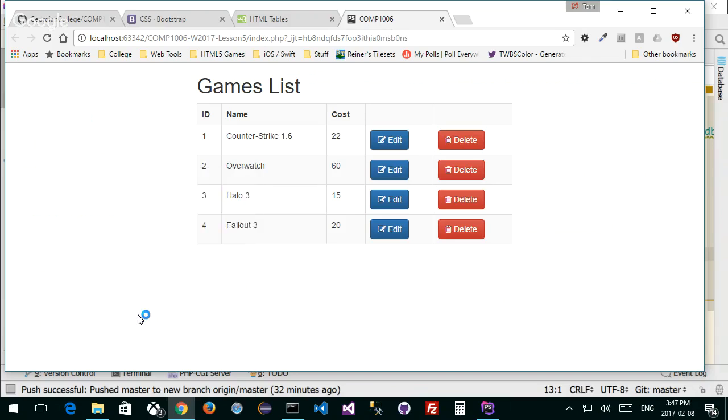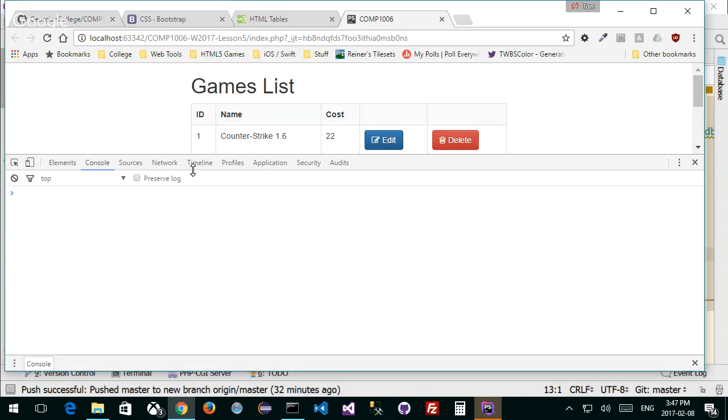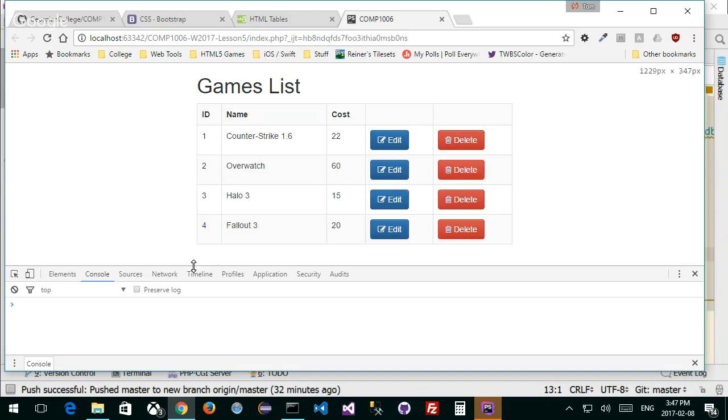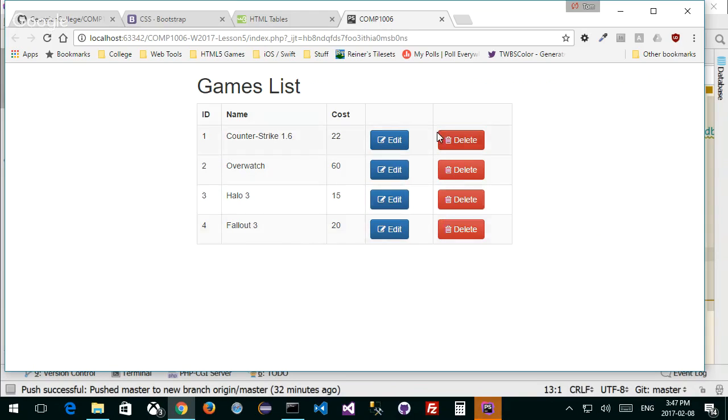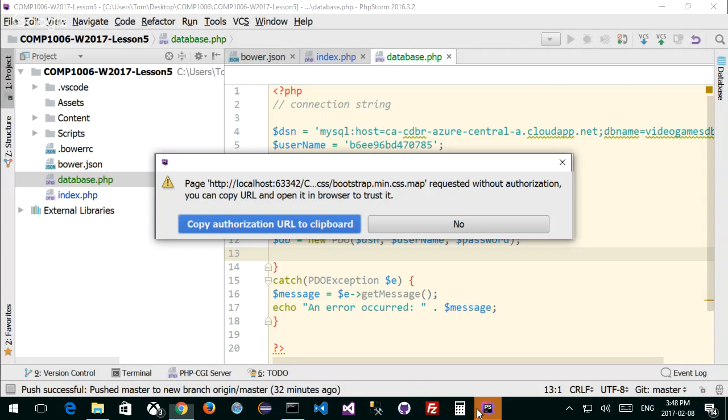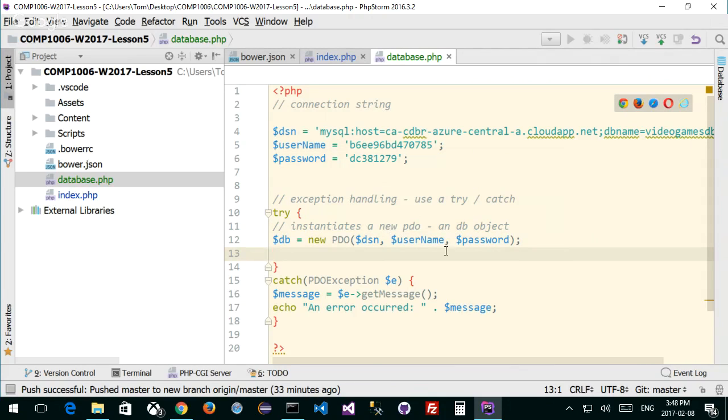Let's take a look. Let's do an inspect. Here's my console. I'm pretty good. I got no errors from that perspective. And I can see my data, which is a good sign. My data is not perfect by any means, but it's not bad. If I hover over it, I get that hover effect. That comes from Bootstrap. All the CSS effects from my table, everything is Bootstrap. It says bootstrap.min.css.map requested without authorization. You can copy URL, authorization to clipboard, sure. It's a weird little thing that it's doing, and I'm fine with that.